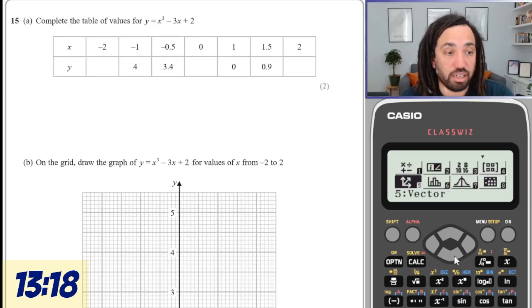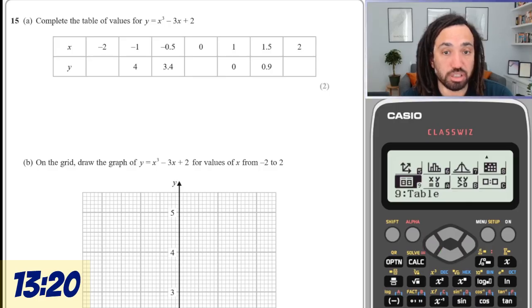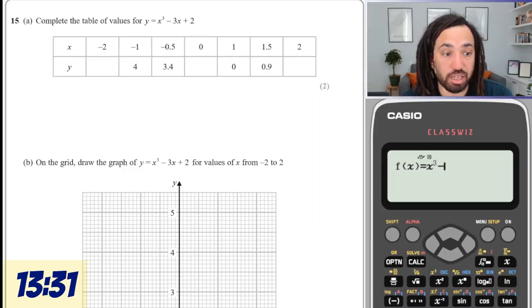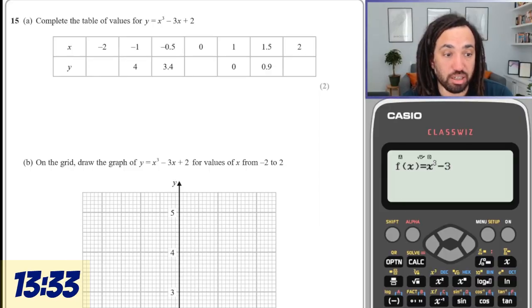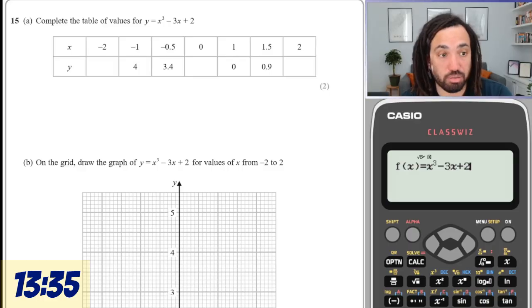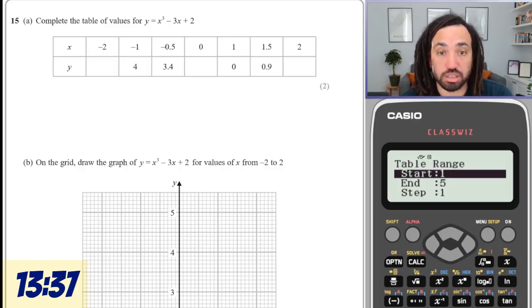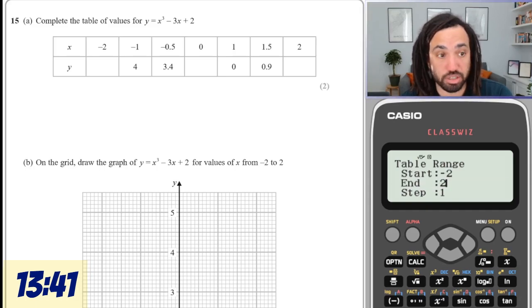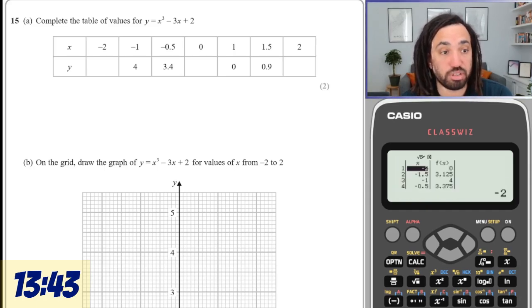Okay, fine. Should I just do table function? I think so. Let's just do it. Why not? X cubed minus 3. I'm not sure if this is the quickest way, but we're in it now, so let's just go with it. We're going to start at minus 2. We're going to end at 2, and we need to go up in 0.5s.